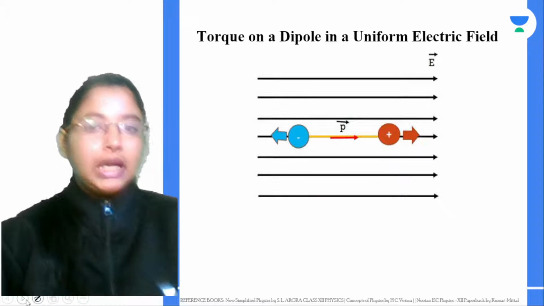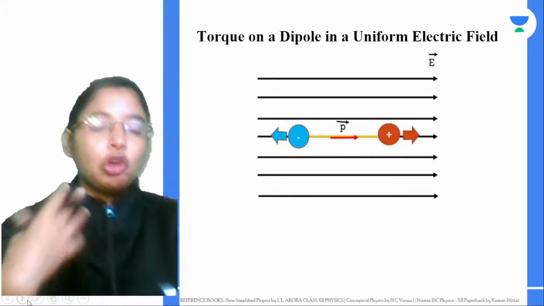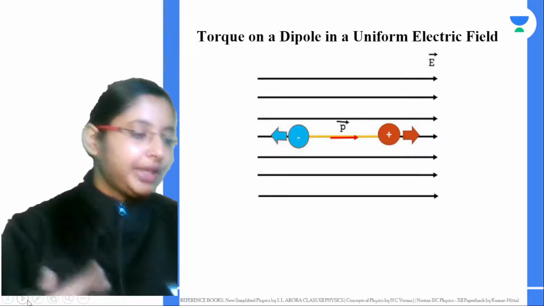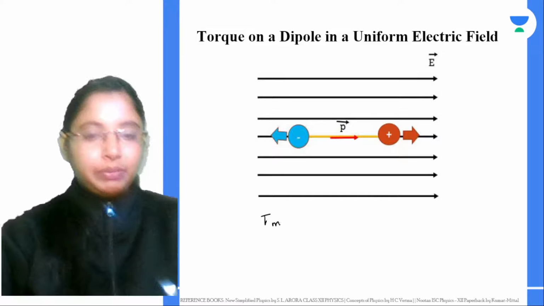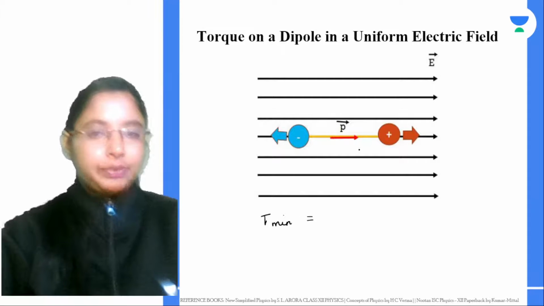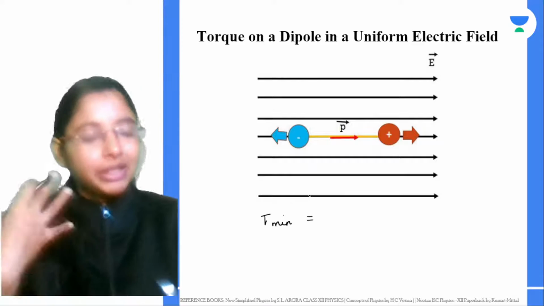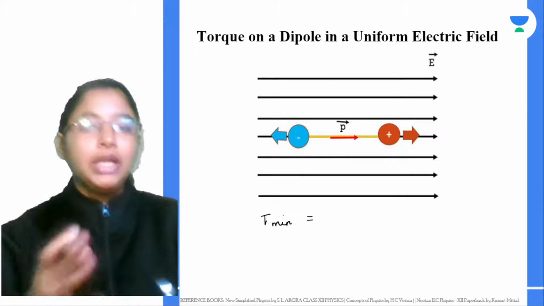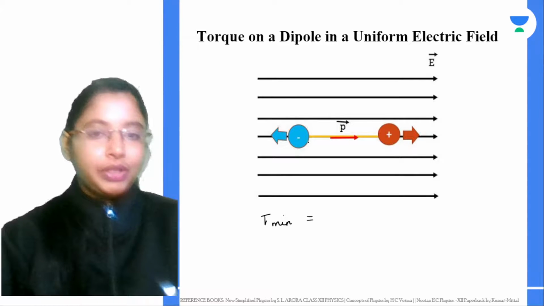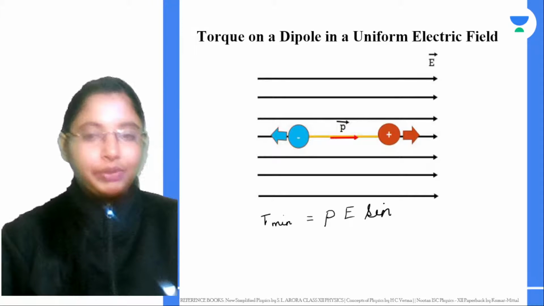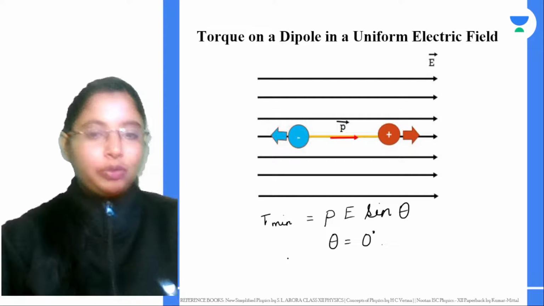Okay, next, there are two cases in which the torque is minimum, or we can say it is actually 0. The first case is tau minimum or 0, when there is no torque experienced by the electric dipole, when the dipole moment is aligned with the electric field lines. In this case, there is no angle between them. In PE sine theta, theta is 0. Theta is 0 means tau is minimum, or this becomes 0.